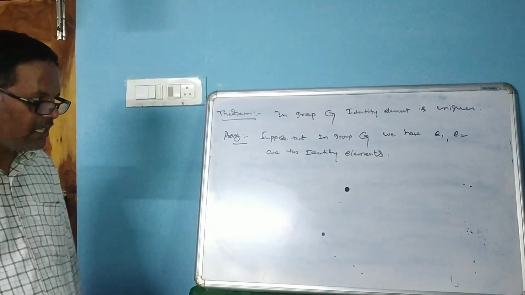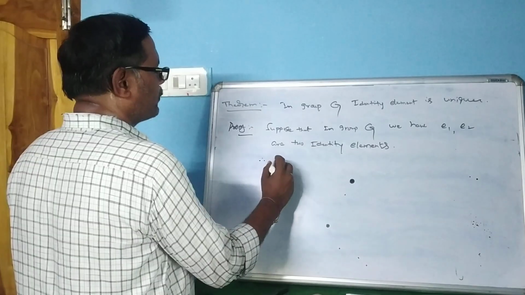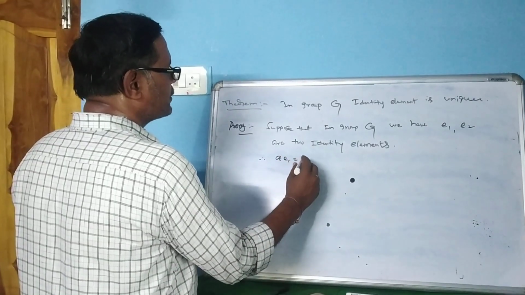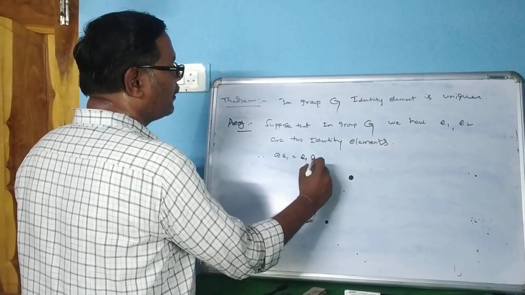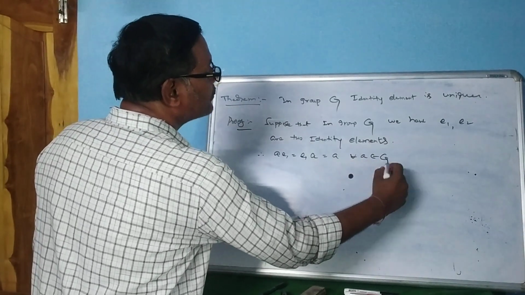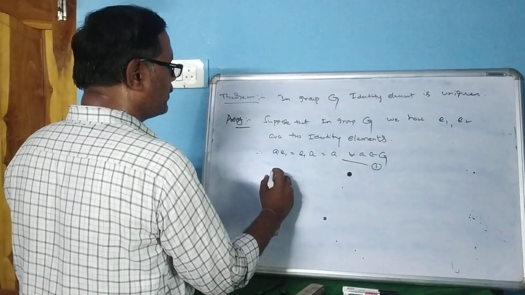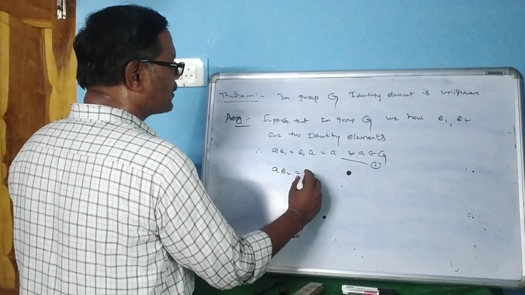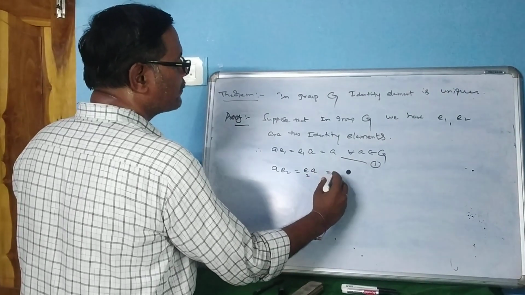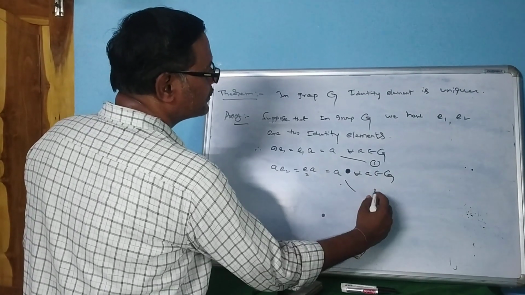In group G, we have e1, e2 as two identity elements. So e1a = ae1 = a for all a belongs to G. This is number 1. Similarly, e2a = ae2 = a for all a belongs to G. This is number 2.